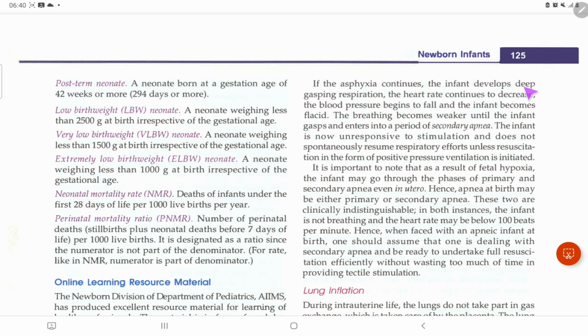If the asphyxia continues, the infant develops deep gasping respirations, the heart rate continues to decrease, the blood pressure begins to fall, and the infant becomes flaccid. Breathing becomes weaker until the infant gasps and enters a period of secondary apnea.